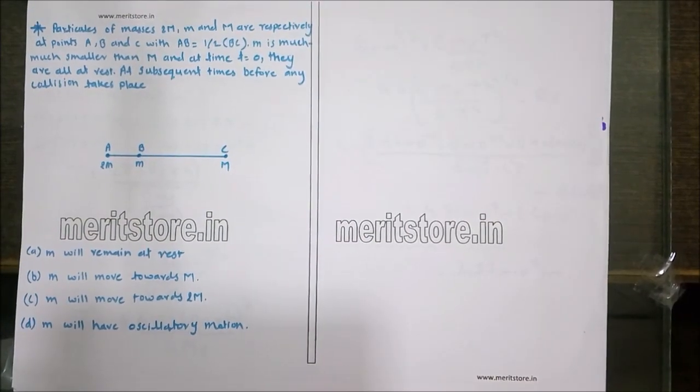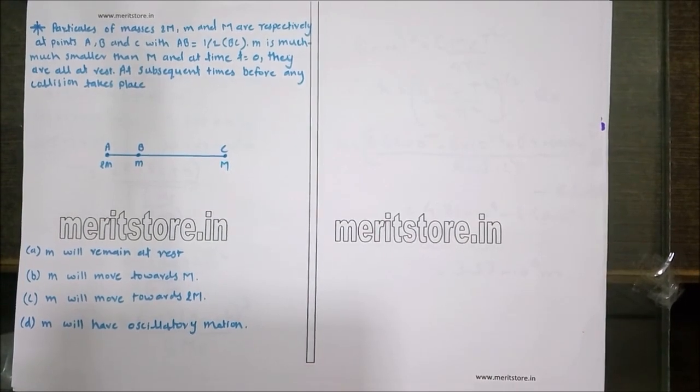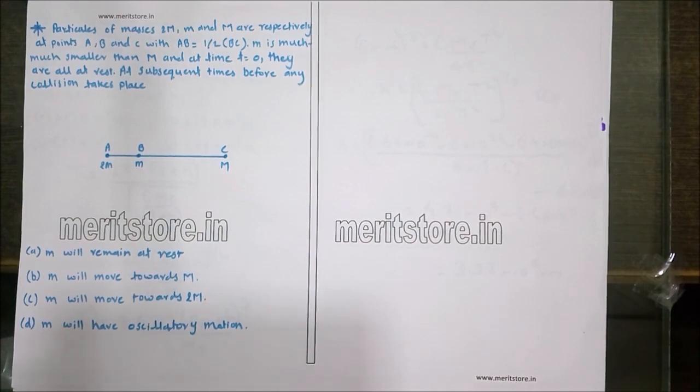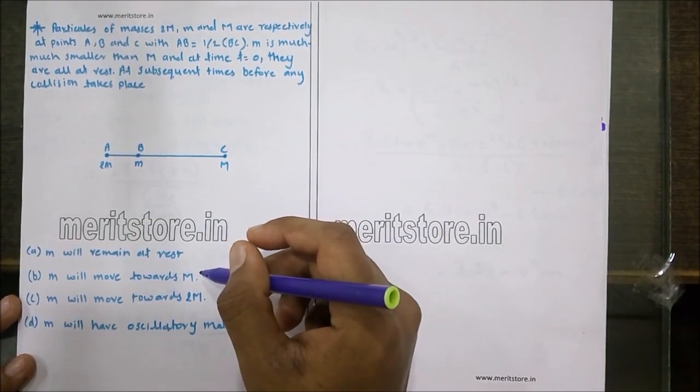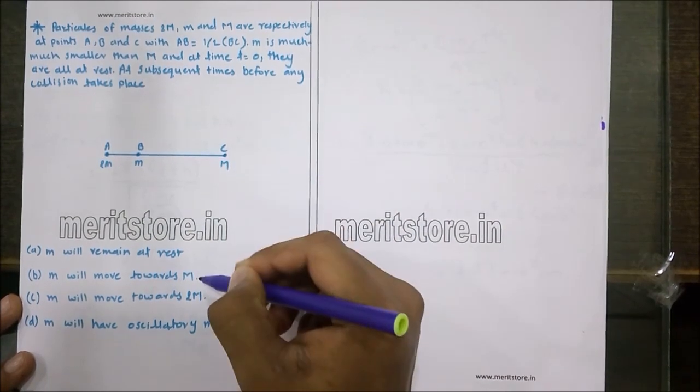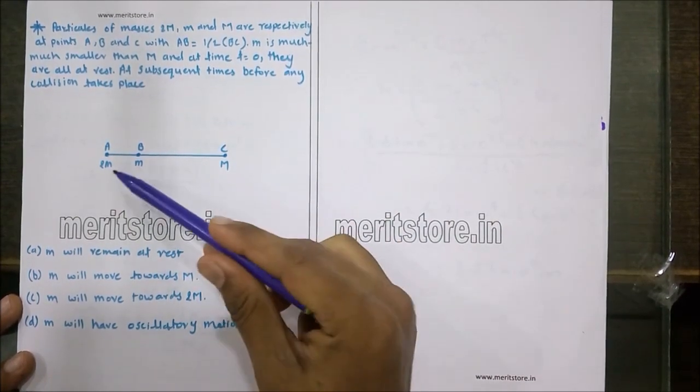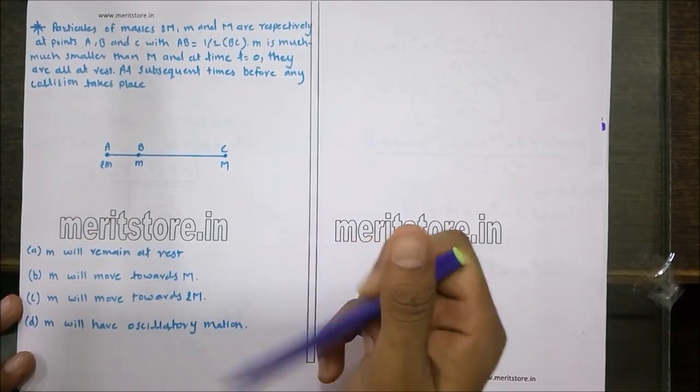Particles of masses 2m, m and M respectively are at points A, B and C with AB equal to half of BC. Small m is much smaller than capital M. At the time t equal to 0, they are all at rest. At subsequent times before any collision takes place, we need to find out what happens. The options are m will remain at rest, m will move towards point C or capital M, m will move towards point A or 2m, and m will have an oscillatory motion.